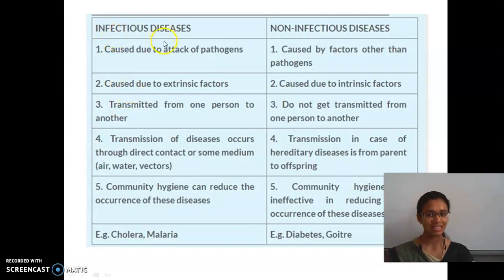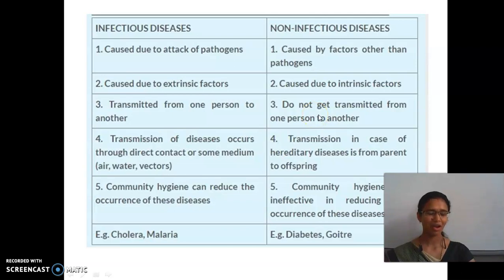Infectious diseases are caused by pathogens. Non-infectious diseases are caused by factors other than pathogens. Pathogens are not involved; the causes are things such as food, water, etc. These are caused due to extrinsic factors, that is, outside factors, or intrinsic factors, that means internal, inside our body. And they are not transmitted from one person to another person.